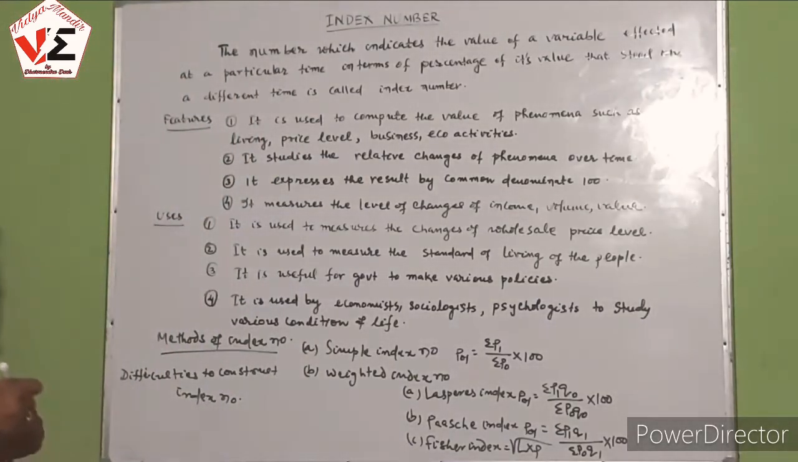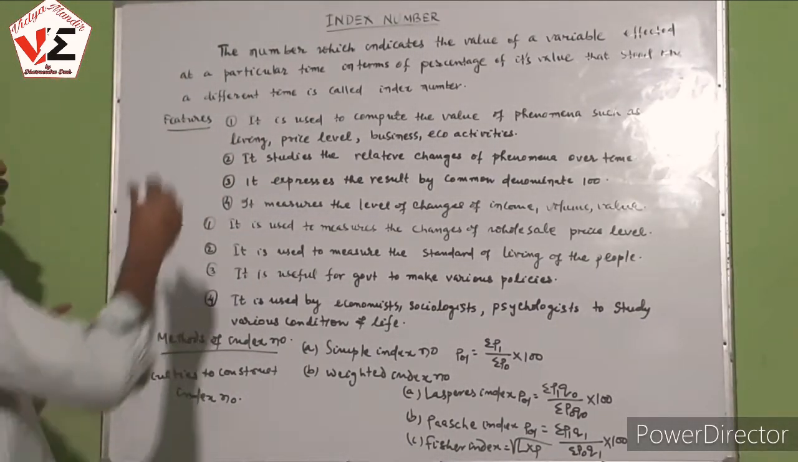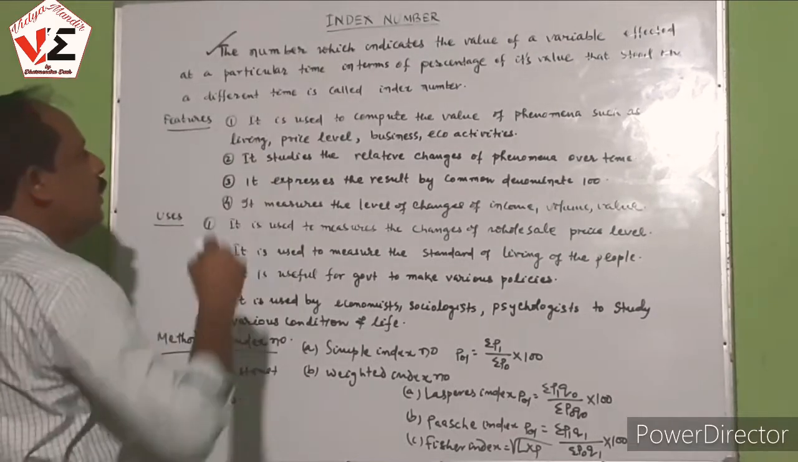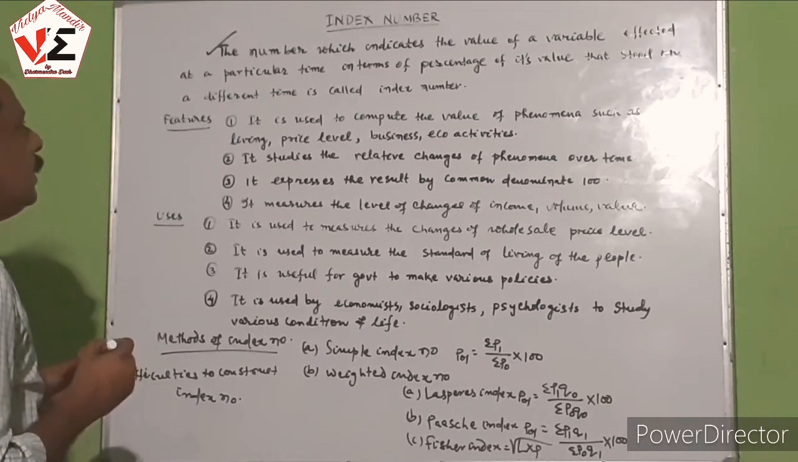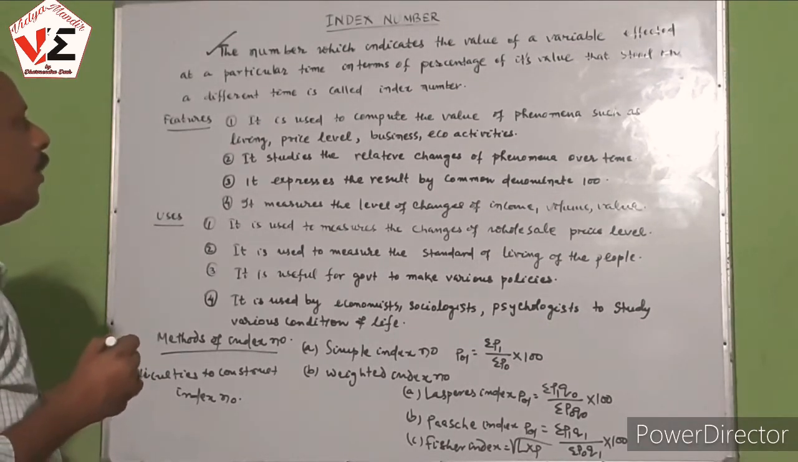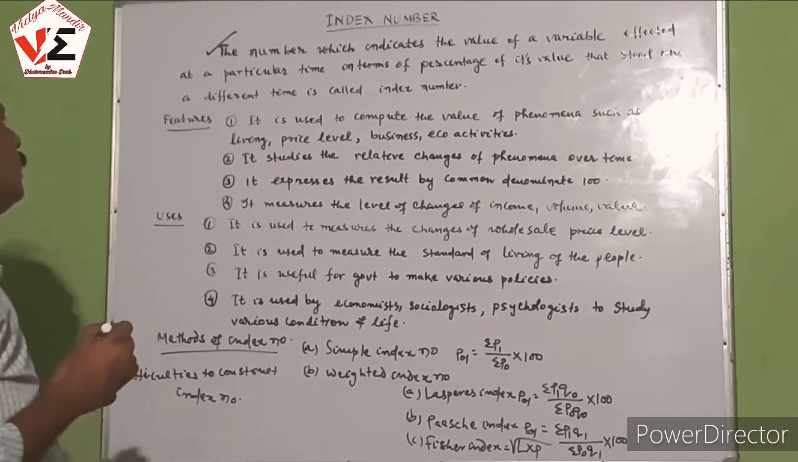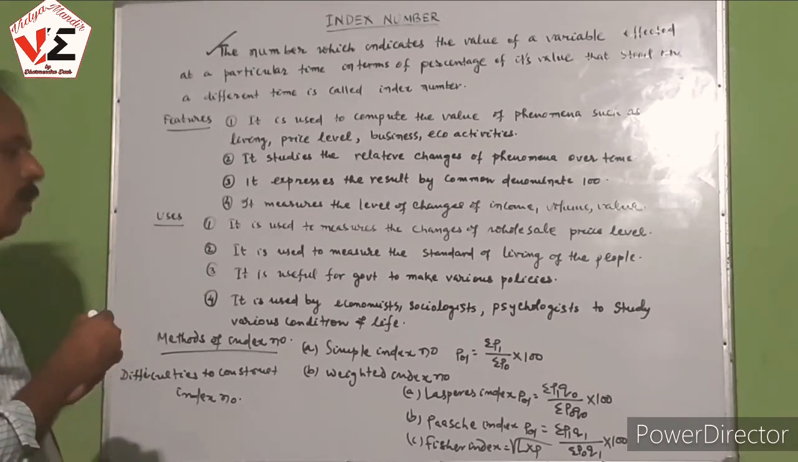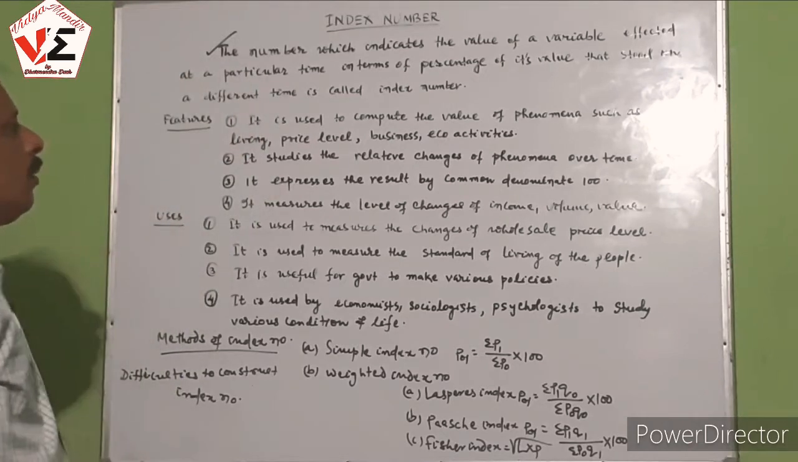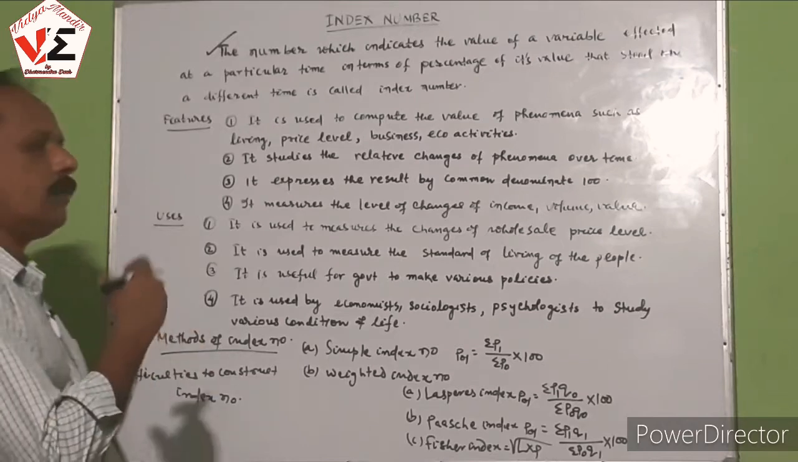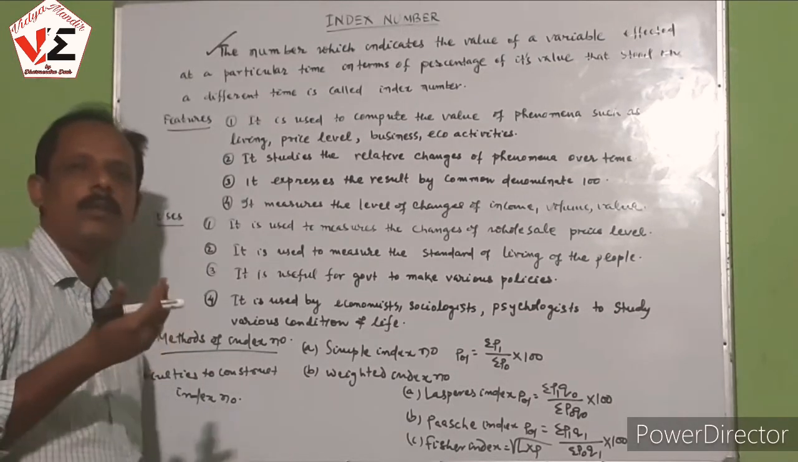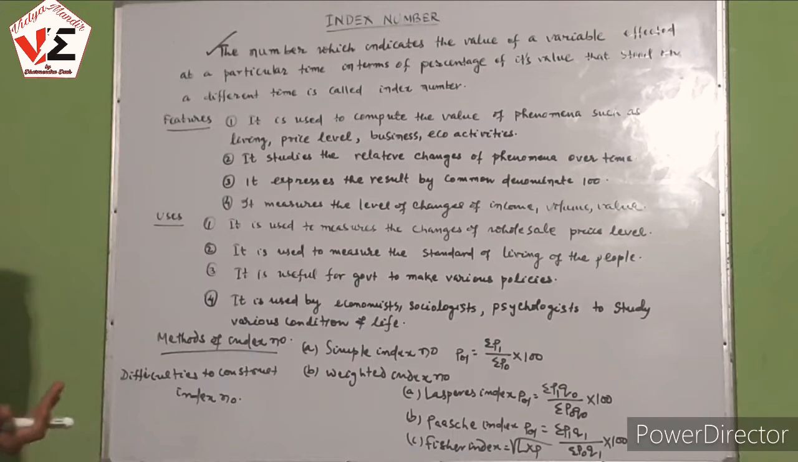Let us discuss the definition of index number. The number which indicates the value of a variable at a particular time in terms of percentage of its value at a different time is called an index number. While we are going through the index number, up to what extent the variable is changing with the passage of time, we observe, but we must take it in terms of percentage. The base is always 100, and up to what extent it is changing, we must consider that.